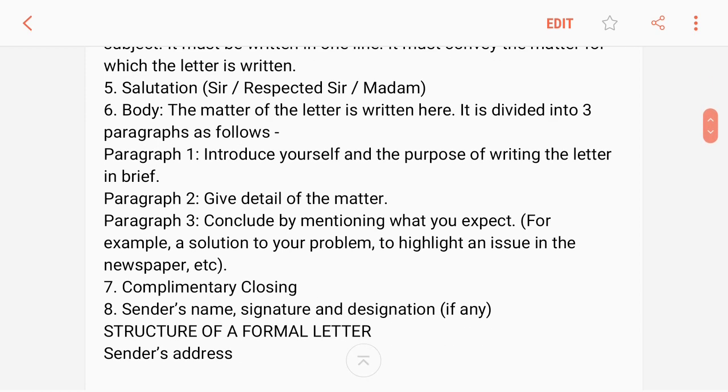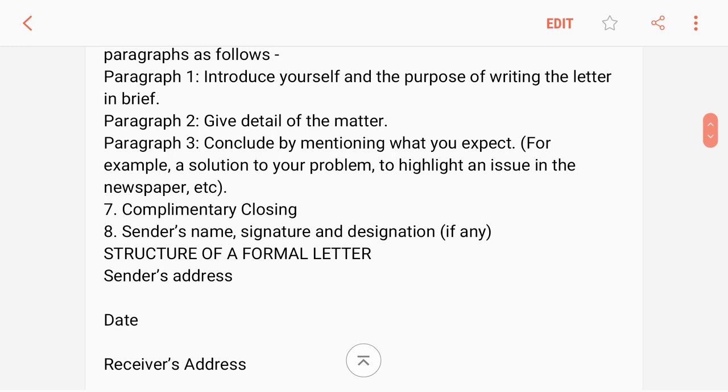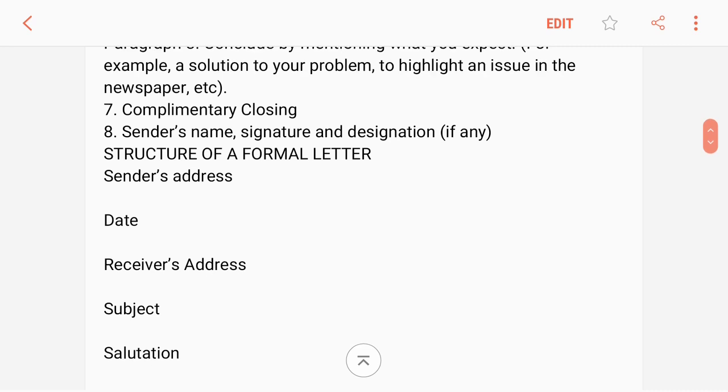Number 6, body. The matter of the letter is written here. It is divided into 3 paragraphs as follows. Paragraph 1, introduce yourself and the purpose of writing the letter in brief. Paragraph 2, give detail of the matter. Paragraph 3, conclude by mentioning what you expect, for example, a solution to your problem, to highlight an issue in the newspaper, etc. Number 7, complimentary closing, sender's name, signature, and designation if any.